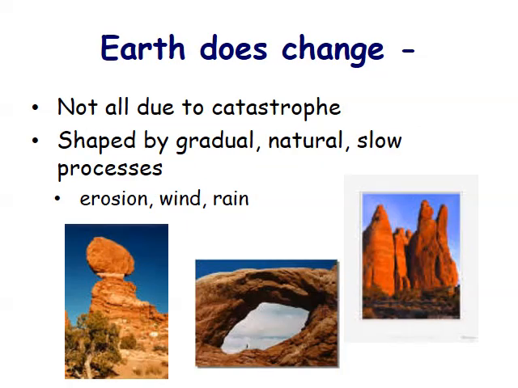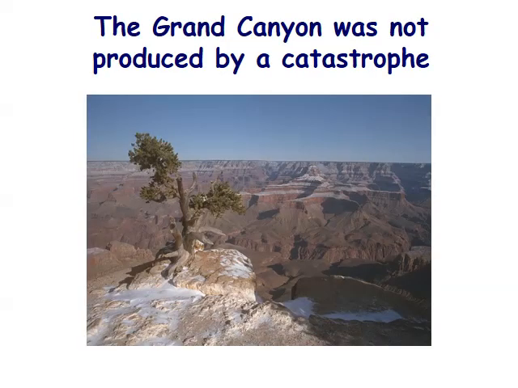The Earth is still changing, and not all of these major changes occur due to catastrophic events. The Earth is slowly, gradually changed by erosion, wind, and rain. If you look at the Grand Canyon, this was formed by water, ice, continental drift. The land in this part of the United States is baked and cannot absorb water. And so when rain does fall, it tends to be torrential and generates a flash flood. This caused erosion, which slowly produced the Grand Canyon.